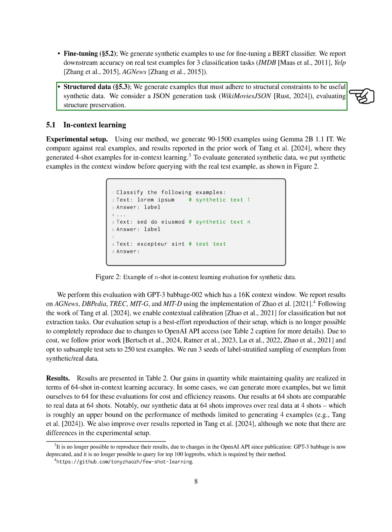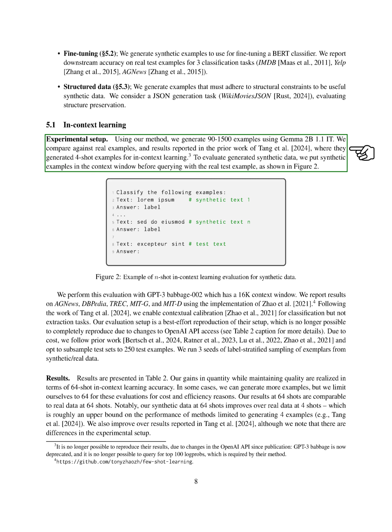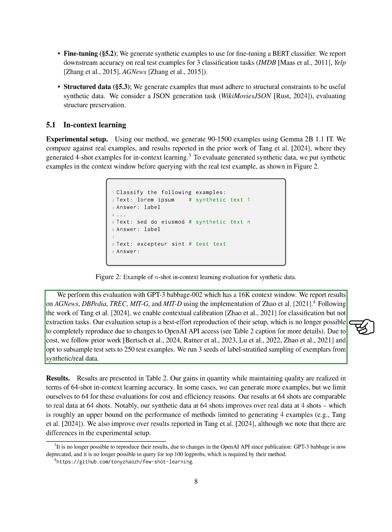Section: In-context learning. In this section, we conducted experiments using our method to create synthetic data for in-context learning tasks. We compared our results with previous work that generated only 4 examples for in-context learning. To assess the quality of our synthetic data, we placed these examples in a context window before testing them with real examples. We used GPT-3 Babbage 002 with a 16K context window for evaluation on various datasets. Our evaluation setup closely followed previous work, although some aspects could not be replicated due to changes in OpenAI API access.